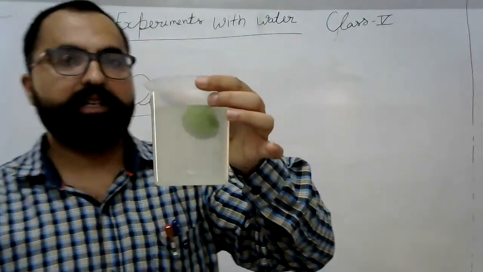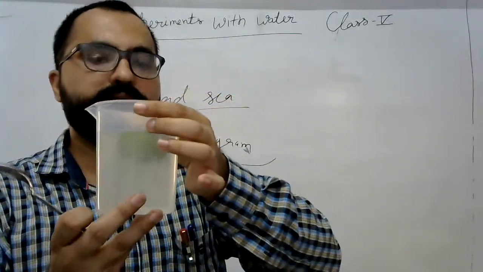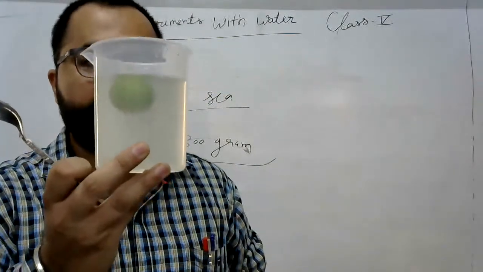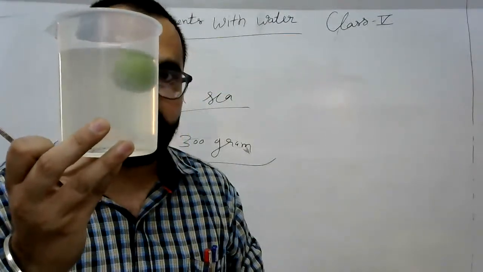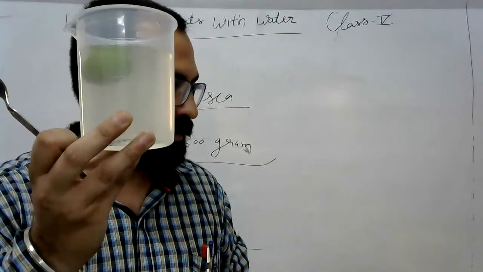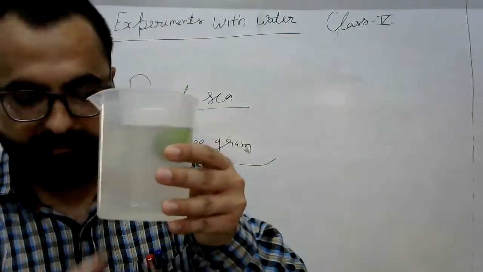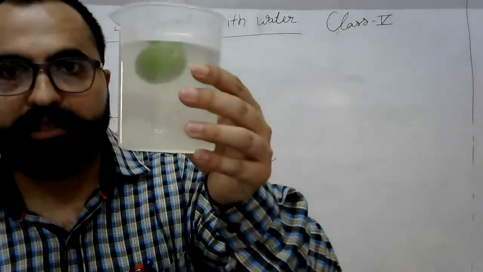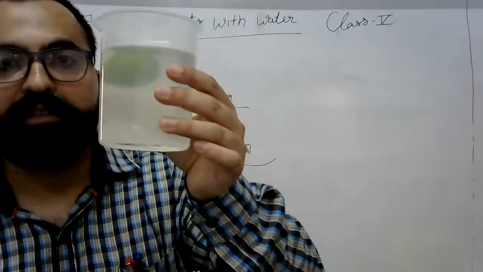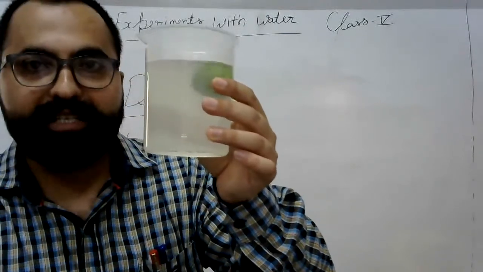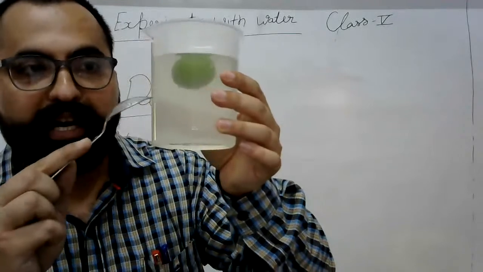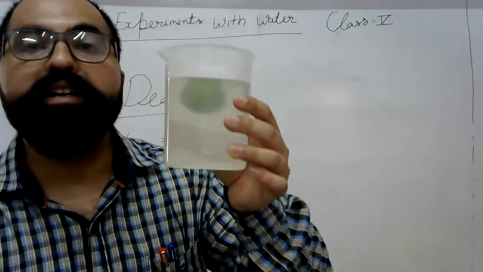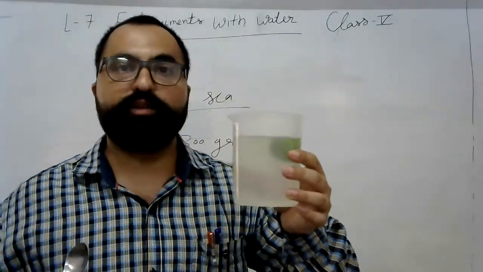Now you can see. Now the lemon is floating. You can see, everyone. After mixing a lot of salt in the water, it starts floating. If I put less salt, then it will be in the middle of the jar. You can do the same experiment at your home.